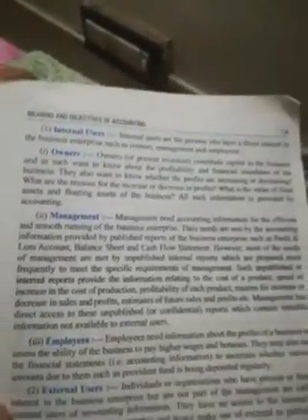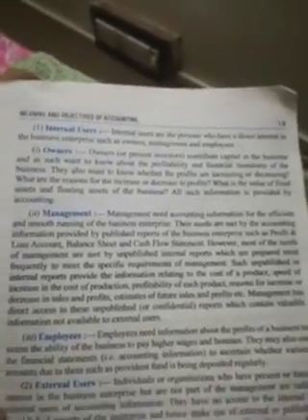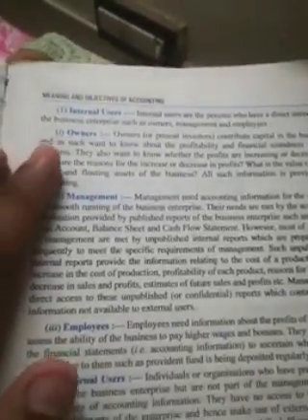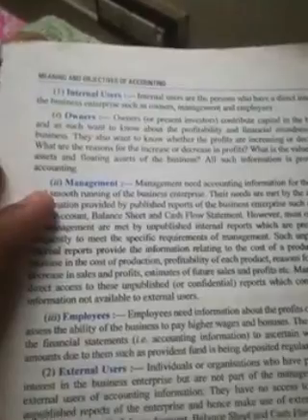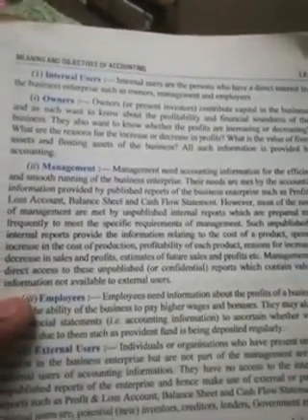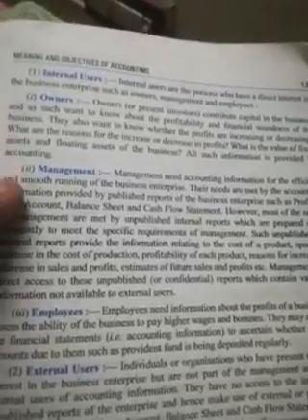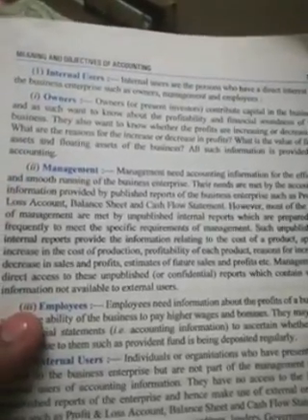So class, let me tell you, internal users means the persons who belong to the internal part of our management. Who are those persons? They can be owners, they can be the management, they can be the employees. So basically there are three types of internal users with us: owners, management and employees.